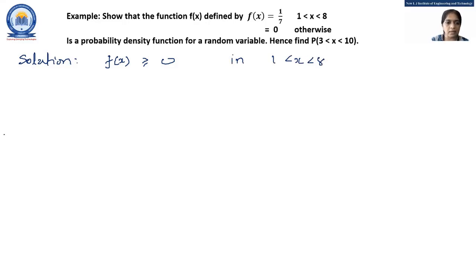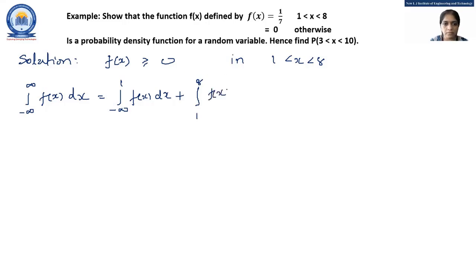For the second condition, integration from minus infinity to infinity of f of x dx is equal to minus infinity to 1 of f of x dx plus 1 to 8 of f of x dx plus 8 to infinity, again f of x dx, right?